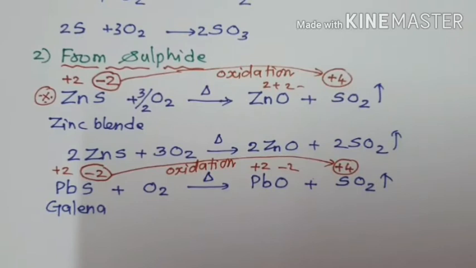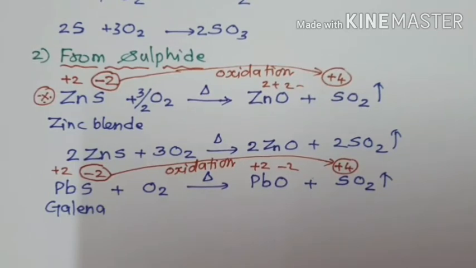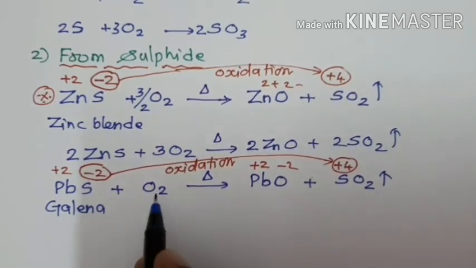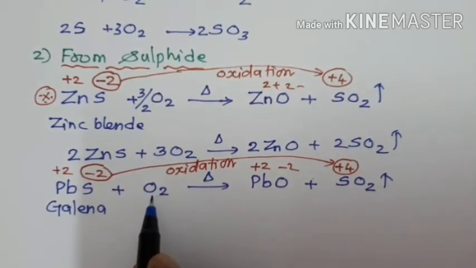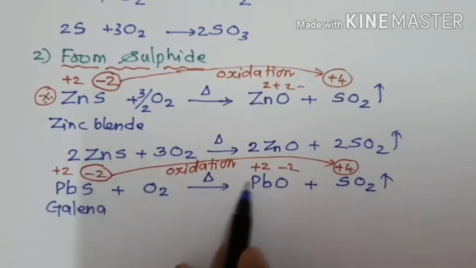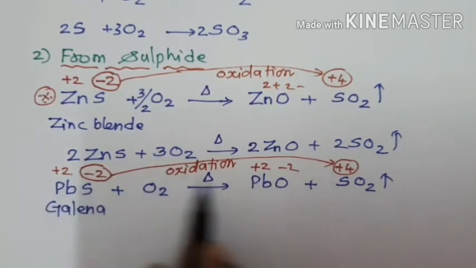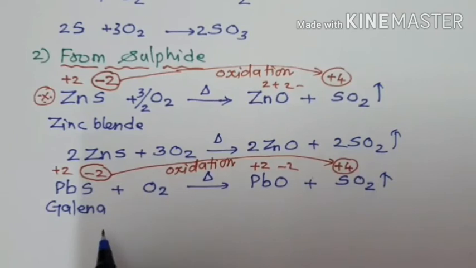How to balance this reaction? Like the previous reaction, we can balance it. Oxygen is in the molecular form, therefore we can balance by the fractional method. In the fractional method, except oxygen, the other elements are balanced first. One lead, one sulfur, one sulfur.